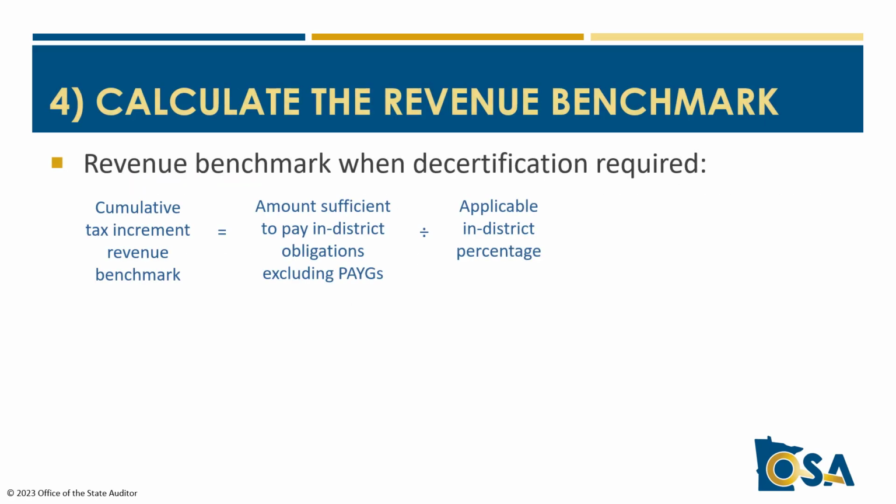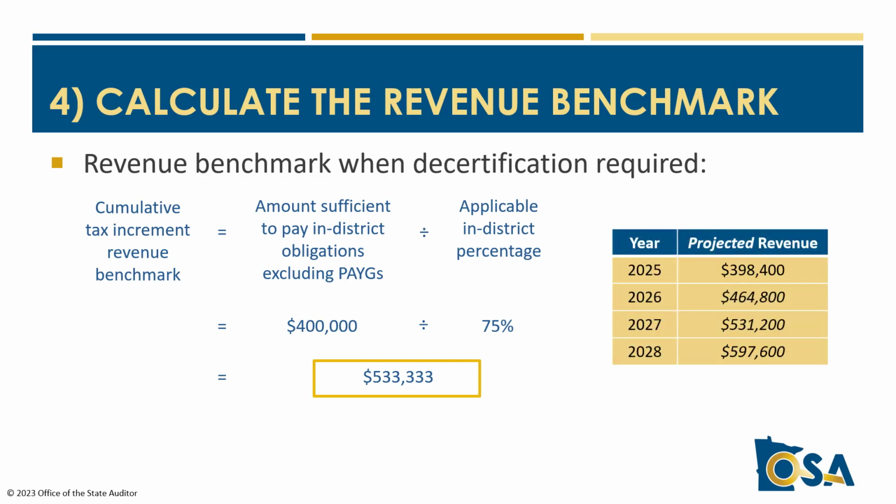Step 4 then is to calculate the revenue benchmark to help you plan for when decertification or parcel removals may be required. In our example, we identify $400,000 of in-district obligations, excluding the $225,000 PAYGO, and we had an applicable in-district percentage of 75%. So the revenue benchmark equals $533,333. If we look at this in year 6, which we'll say is 2025 for this district, and we've collected $398,400 through 2025, and we're receiving about $66,400 of increment every year, we can project out when we are likely to reach the benchmark.